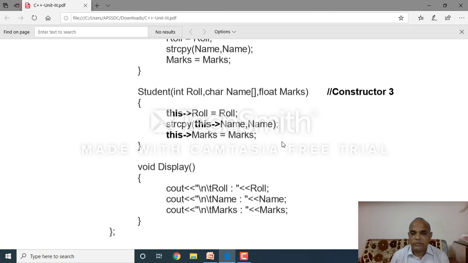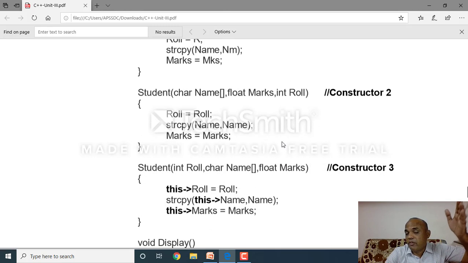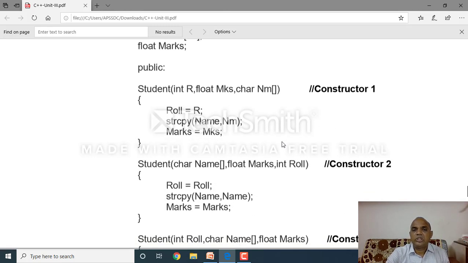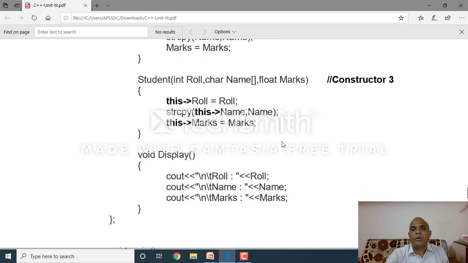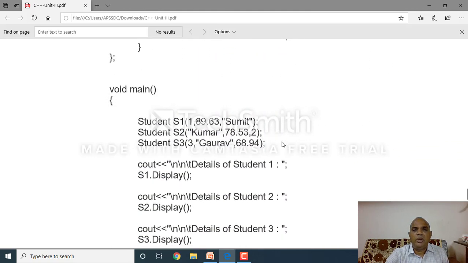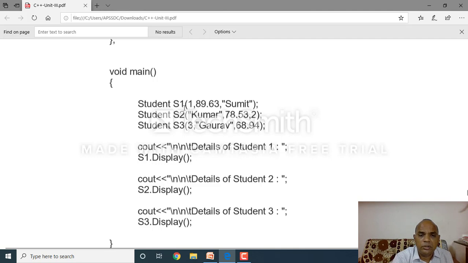Which one is first? Following the first method: integer, then float, then character. Second one: character, float, integer. Third one: integer, character, float. This type of function is called constructor member function overloading. In the main function, student S1, where S1 is an object of the student class.